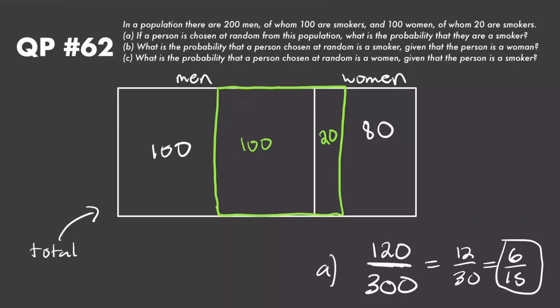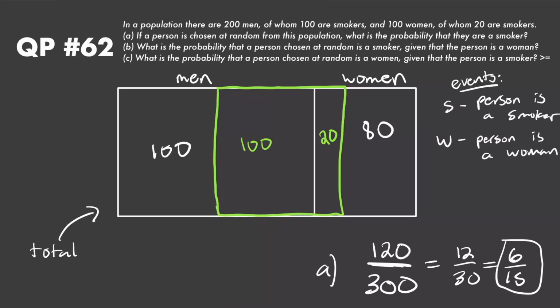Now for part B, it's asking us what's the probability that the person chosen is a smoker, given that that person is a woman. So if we let S be the event that the person is a smoker and W be the event that the person is a woman, then this question is asking us to find the probability of S given W.